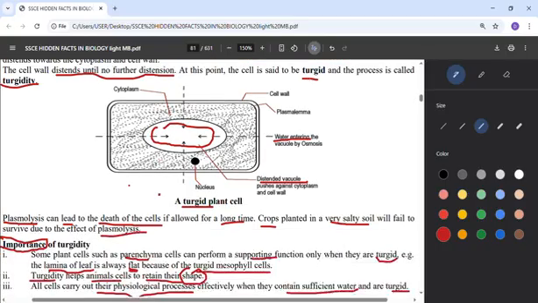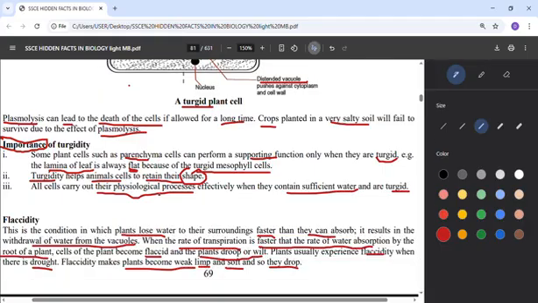Now plasmolysis can lead to death. That means loss of water can lead to death of the cell if you allow it for a long time. And that's why if you plant a crop in a very salty soil, an environment having high concentration, that environment will begin to take the water in that crop, making it dry, and before you know it, it will die.